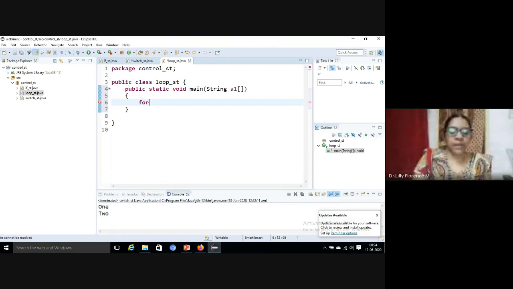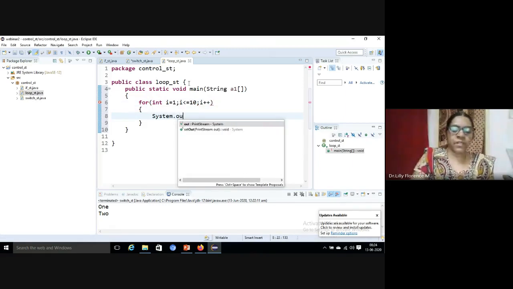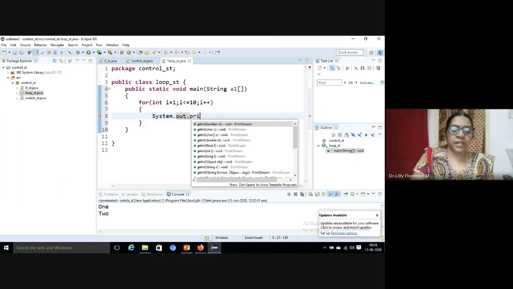So, for int i equal to 1. Since we have to print the numbers from 1 to 10, for the initialization I have taken 1, the condition is i less than or equal to 10, then i plus plus. So it will print the numbers from 1 to 10.